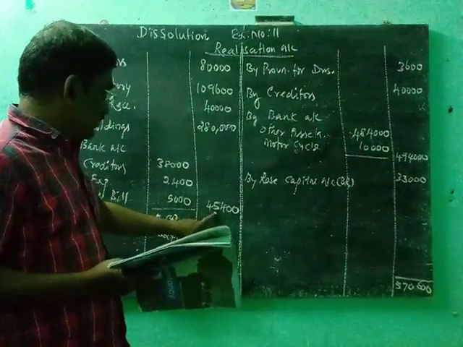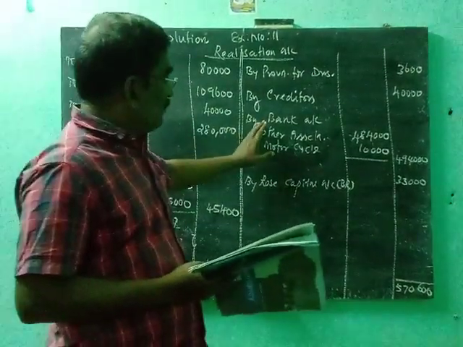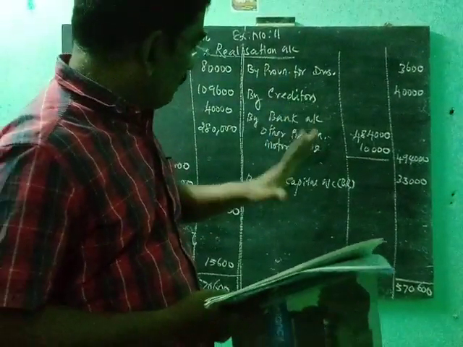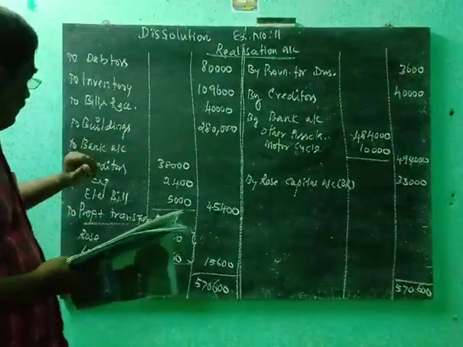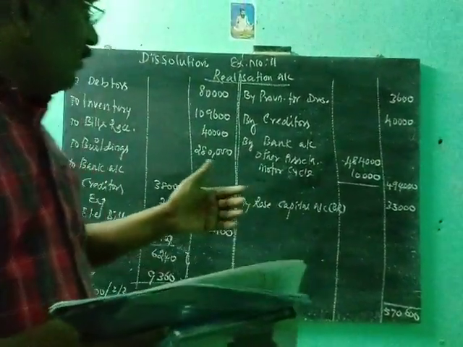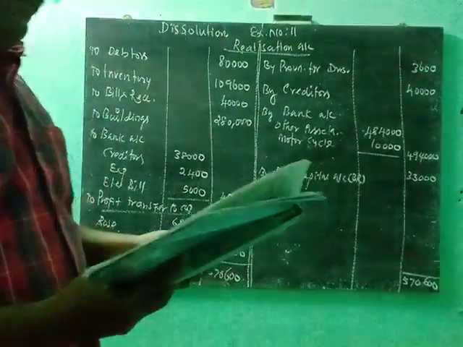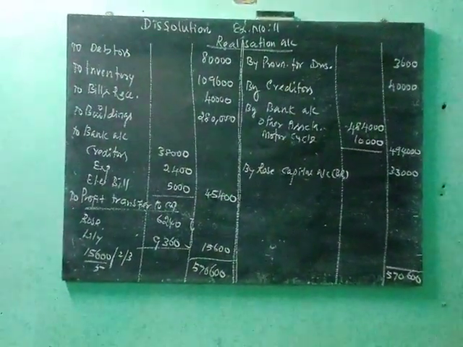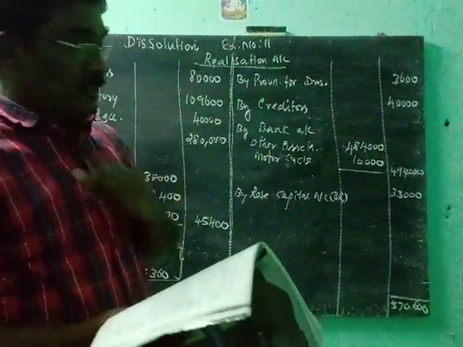So total expenses 45,400. All expenses are debited in the realization account. All incomes are credited in the realization account. When an asset is taken by a partner, that is entered on the credit side of the realization account. When a liability is taken by a partner, that is entered on the debit side of the realization account. But in this problem, there is no liability taken over by any partner. Bills receivable taken over by Rose at rupees 33,000.